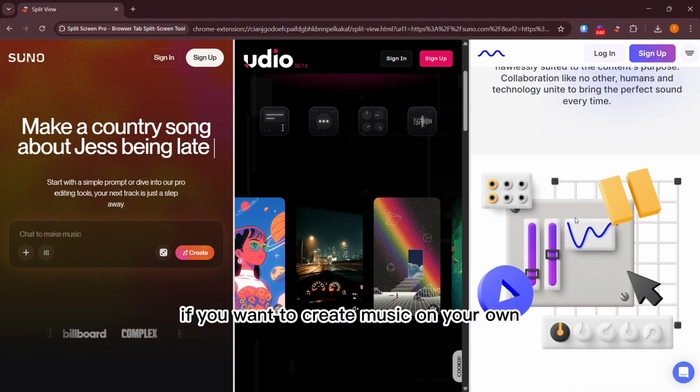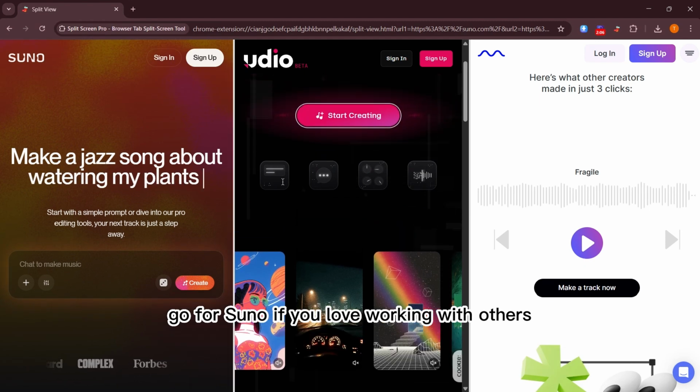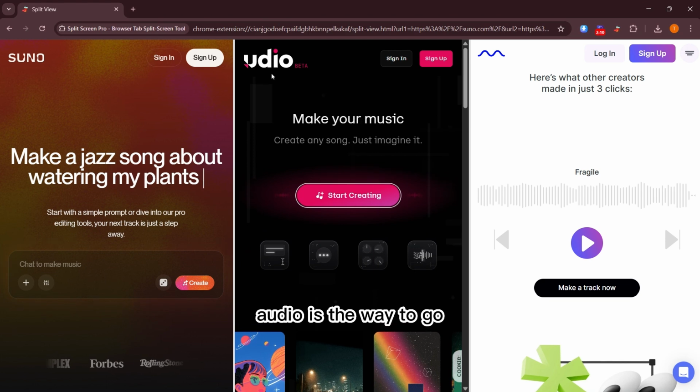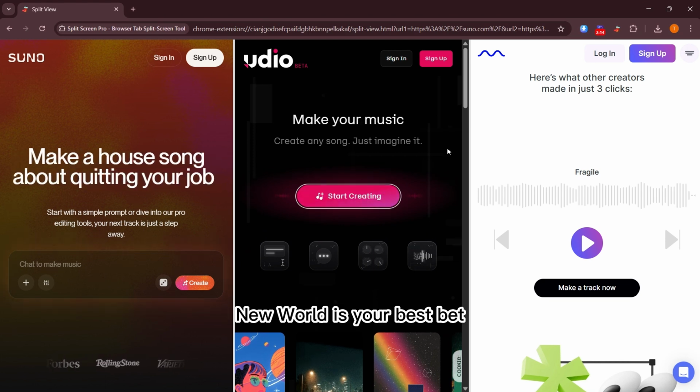If you want to create music on your own, go for Suno. If you love working with others, Udio is the way to go. And if you need instant access to music, Mubert is your best bet.